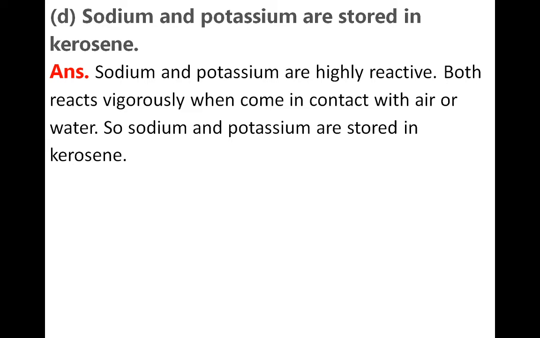Sodium and potassium are stored in kerosene. Okay, why? Because sodium and potassium are highly reactive. When they come in contact with air or water, they catch fire very quickly, and to prevent this reaction, we place sodium and potassium in kerosene. Getting? Okay.